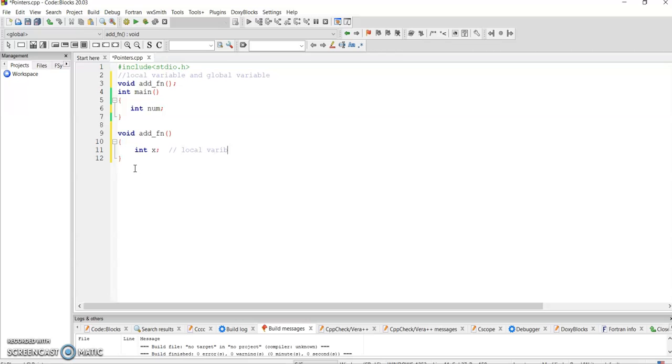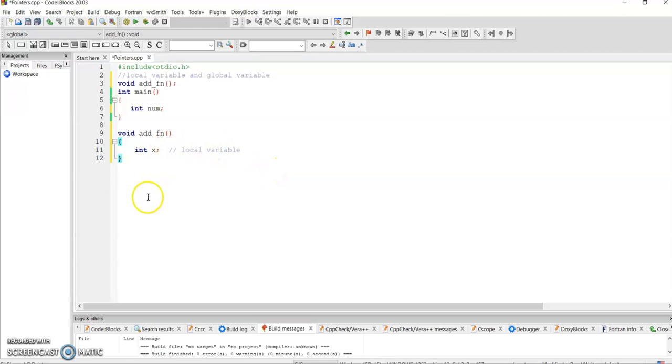What is a local variable? During recursion, we talked about the activation record. Whenever a function call is made, it creates a record, and all the variables declared inside the function are put into the stack.